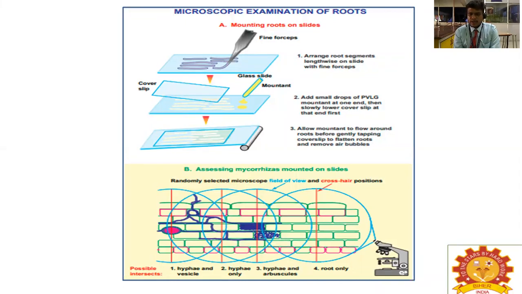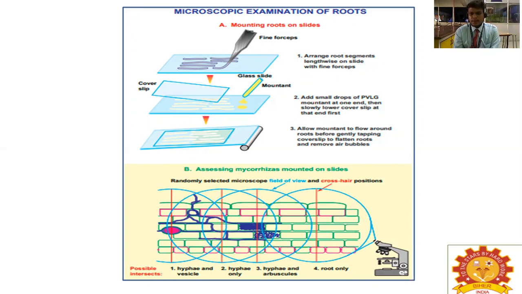Put the mountant at one end, then slowly lower the cover slip at that end first. Allow the mountant to flow around the roots before gently tapping the cover slip to flatten the roots and remove air bubbles. These are the steps for using the mountant, so please do it in your lab.